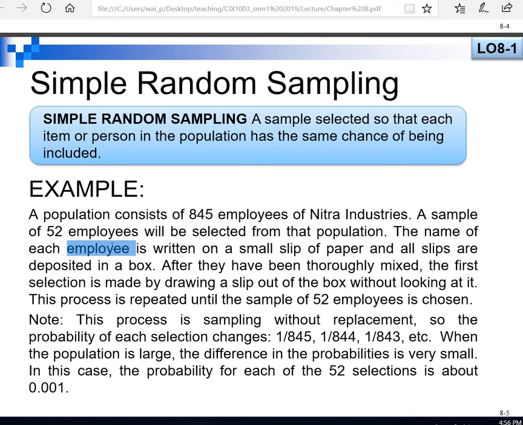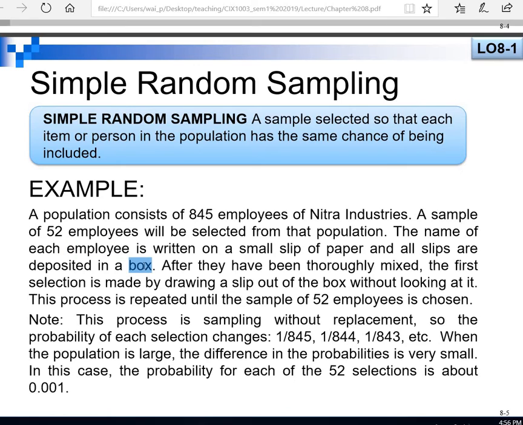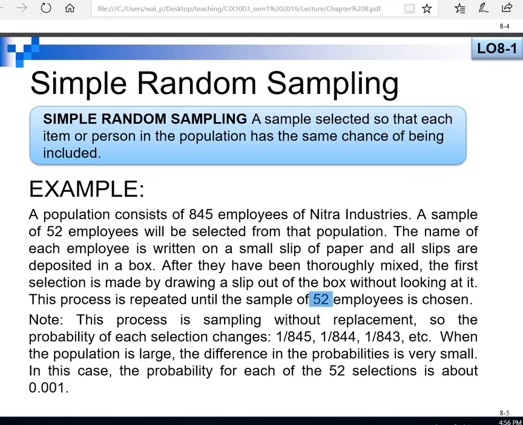All these employees write their names on small pieces of paper and put them inside a box. Then we randomly choose 52 employees. If I say randomly choose without replacement, it means that after I choose the first employee, I put that name aside. For example, the first employee I select is named Ali.